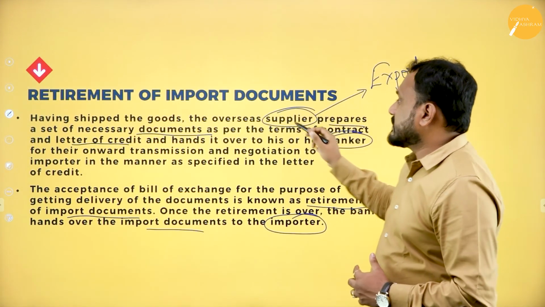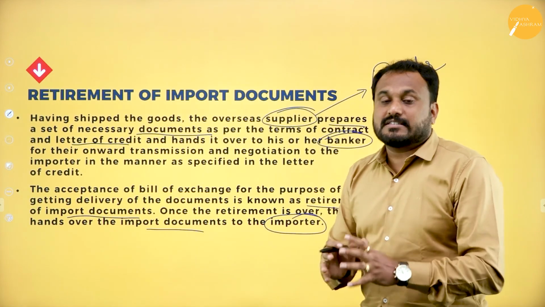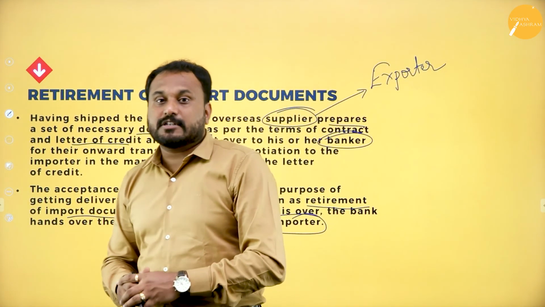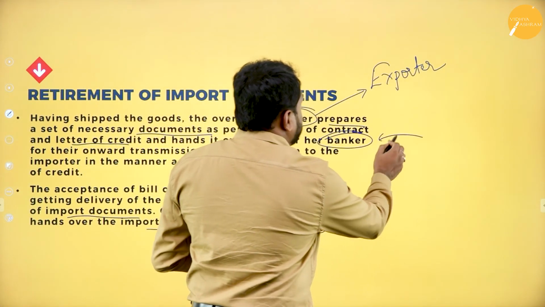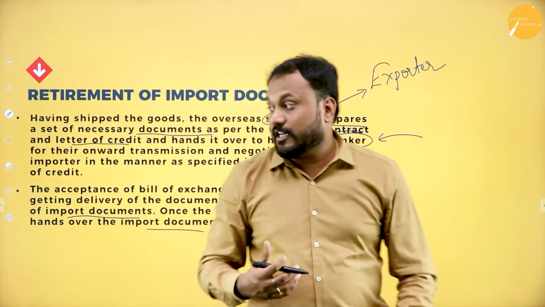So who is the overseas supplier? That is the exporter. He prepares a set of necessary documents and gives all the documents to the banker. Now who is the person who will take it? That is the banker, and the banker will go ahead with the negotiation.